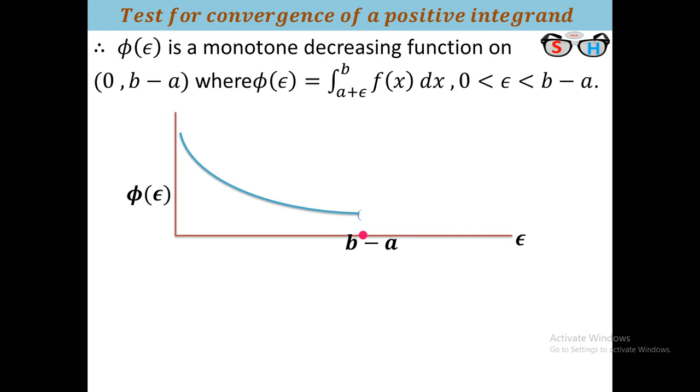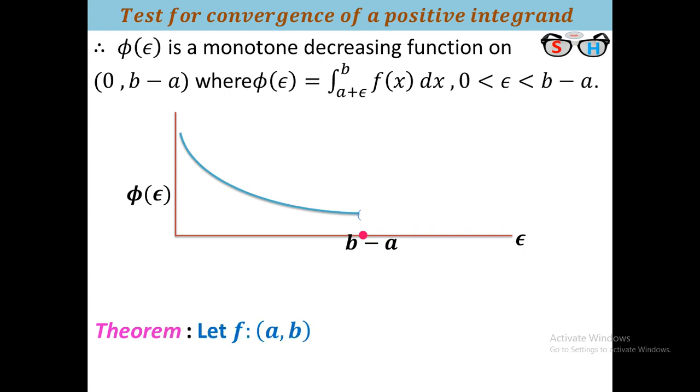Suppose the integration is convergent, therefore the limit exists. Limit exists means this will be a finite real number. If it is a finite real number, therefore it will be bounded, and it converges to the supremum of that function, since it is a monotone decreasing function.